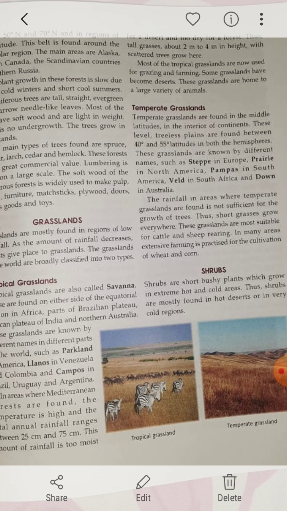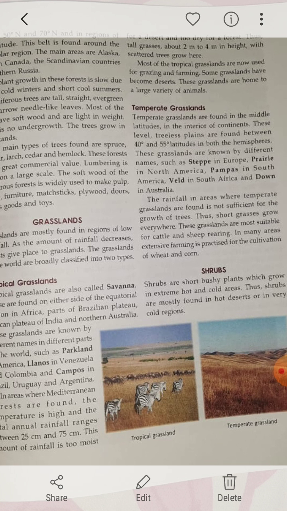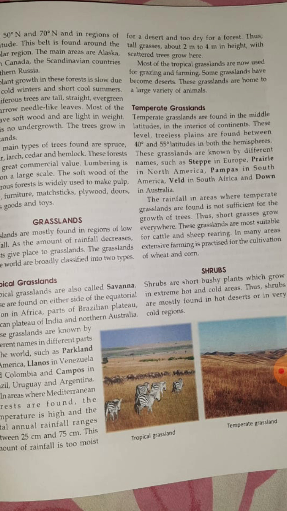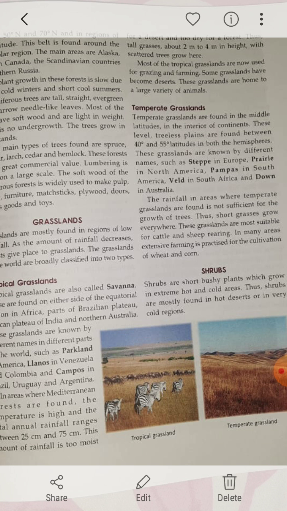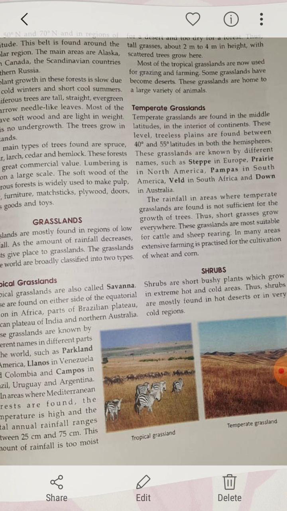Now next one is a temperate grassland. Temperate grasslands are found in the middle latitudes, that is in the interior of the continent. So these are level, treeless plains. They are found between 40 degrees and 55 degree latitudes in both the hemispheres. Now these grasslands are known by different names, that is the steppes in Europe, prairies in North America, pampas in South America, veld in South Africa and downs in Australia. These are the names of the temperate grasslands.